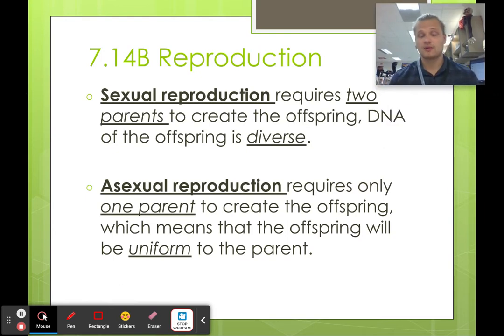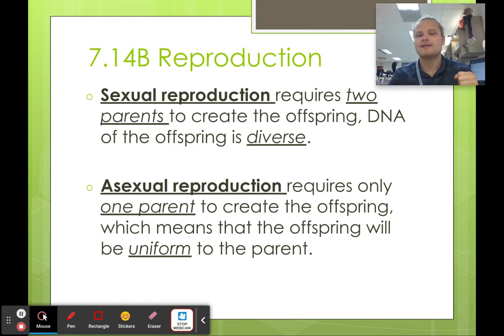Okay, let's talk about reproduction very, very quickly. So we have sexual reproduction and asexual reproduction. Sexual reproduction involves two parents. They both give half of the DNA that the offspring needs. Okay, and so their offspring is going to look like both of them.